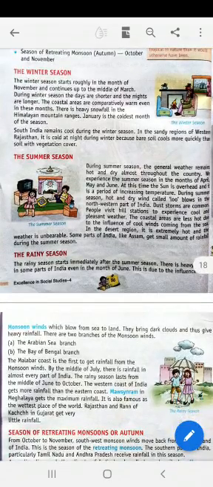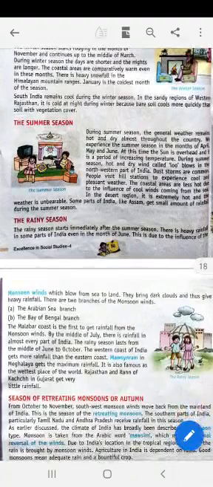The summer season. During the summer season, the general weather conditions remain hot and dry almost throughout the country. We experience the summer season in the months of April, May, and June. At this time, the sun is overhead and it is a period of increasing temperature. A hot and dry wind called Loo blows in the northwestern part of India. Dust storms are common. People visit hill stations to experience cool and pleasant weather. The coastal areas are less hot due to the influence of cool winds coming from the sea.